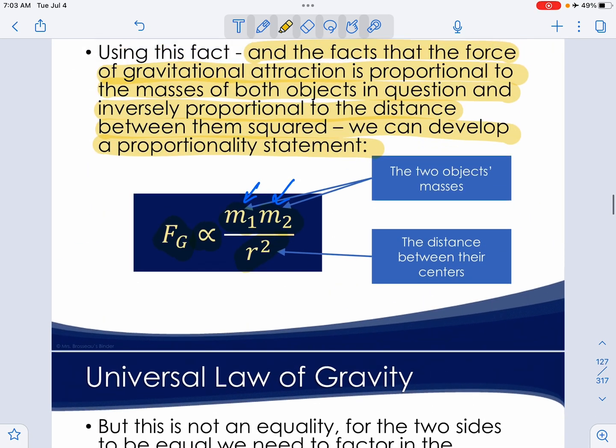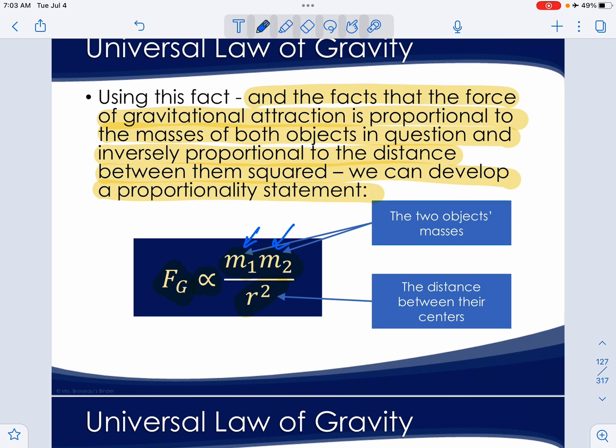Okay. So in this case, if you were looking at yourself on the surface of the Earth, if we were to draw both of those things as a point, I'm going to change the color here. The Earth could be viewed as this point, and you could be viewed as this point. Then if we erased everything else, here's the mass of the Earth, and here's the mass of the person.